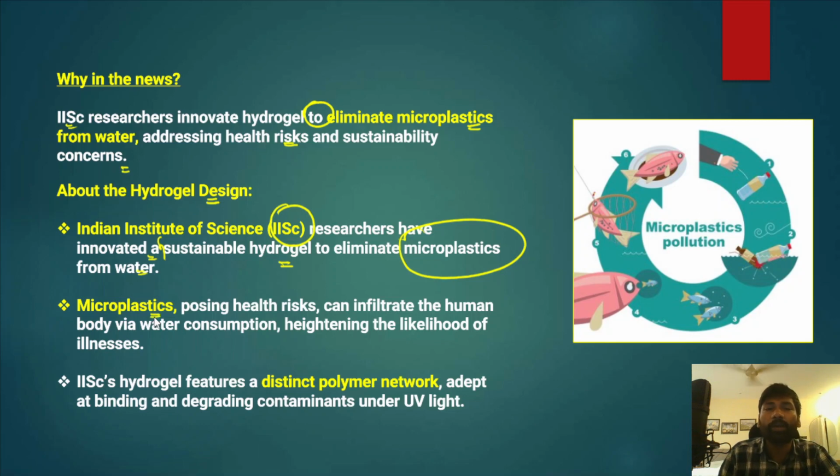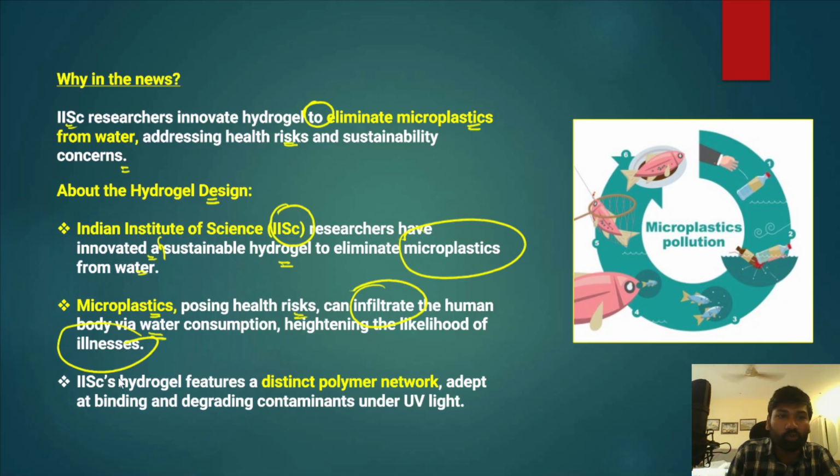Microplastics are posing significant health risks. How are they posing significant health risks? I've already told you that through the processes called biomagnification and bioaccumulation, they enter the food chain and also enter human beings. They can infiltrate the human body via water consumption, and that further heightens the likelihood of several diseases and even severe or critical illness.